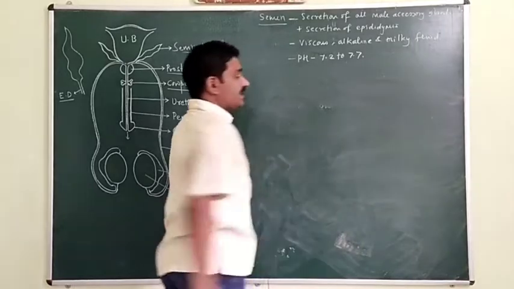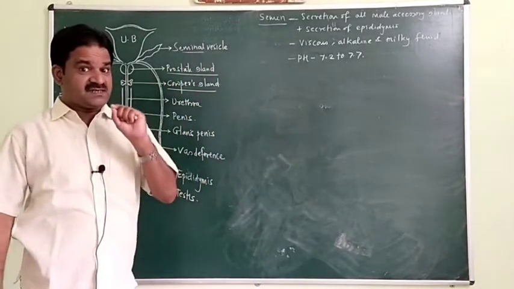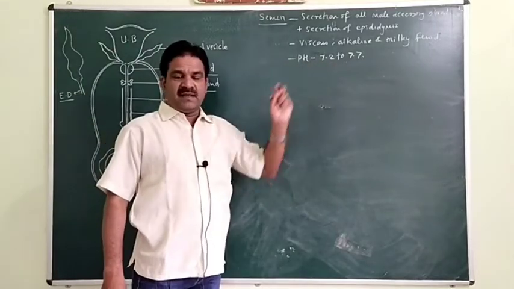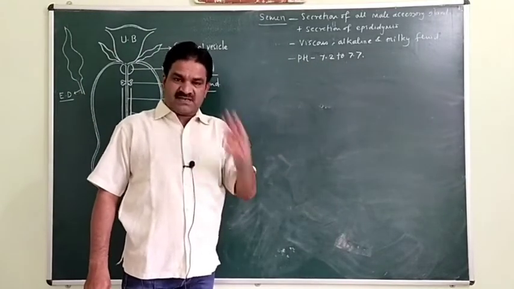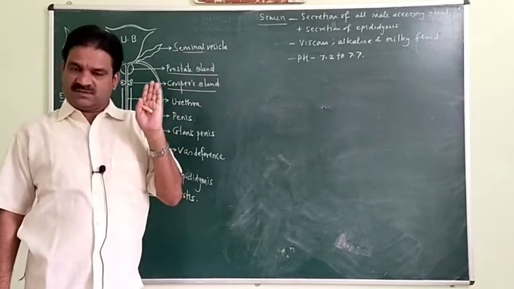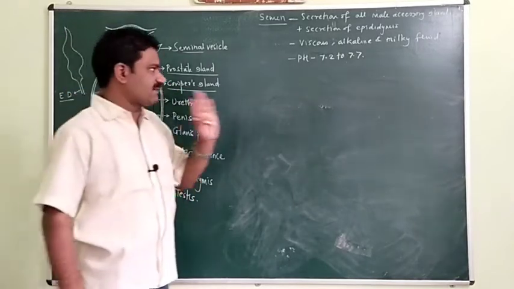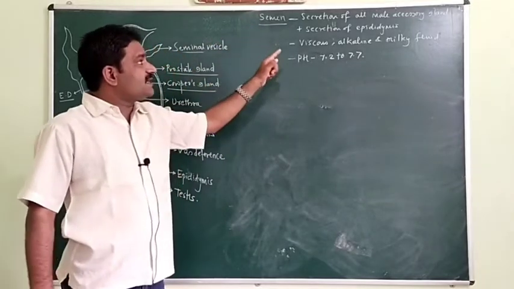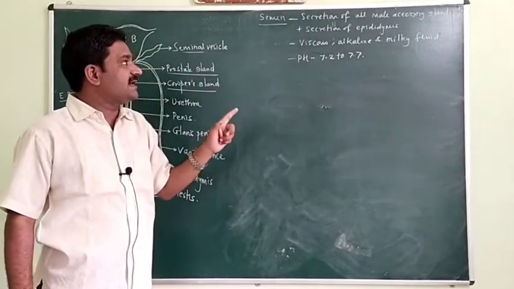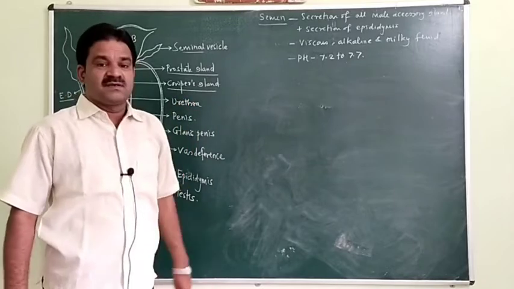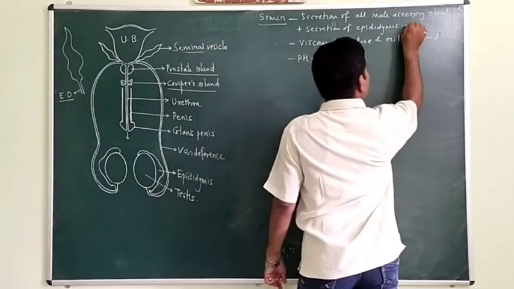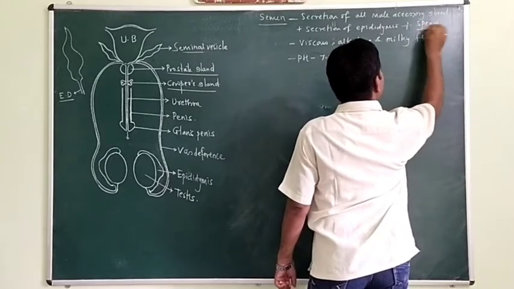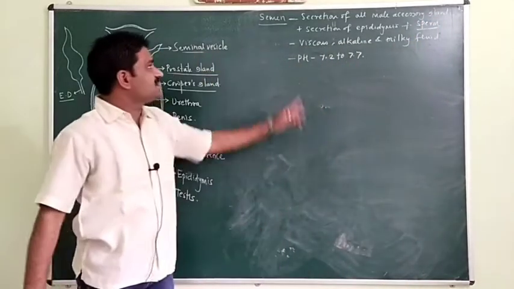It is slightly alkaline, and due to this alkaline nature of semen, the sperm survive inside this semen. Now semen is the secretion of all accessory glands and the secretion of epididymis plus sperms. All the sperms are present in a liquid medium, that is the semen.